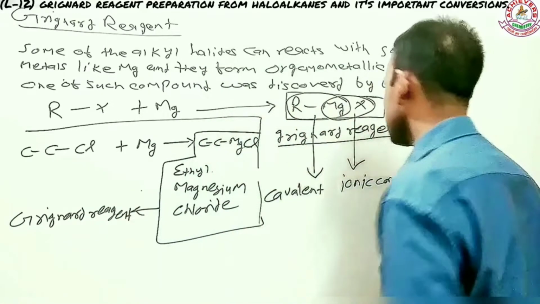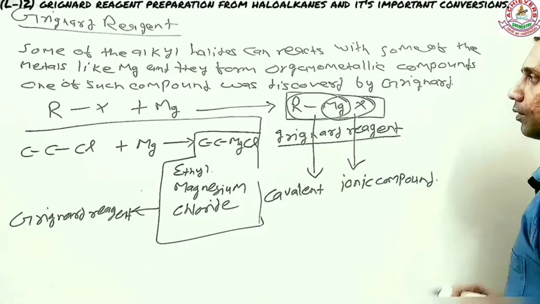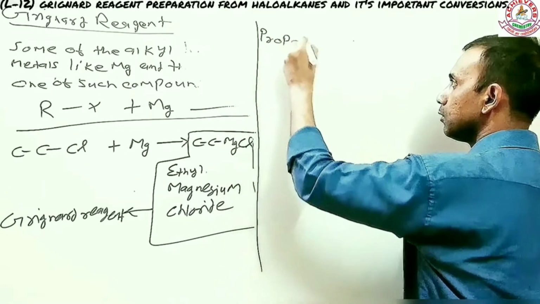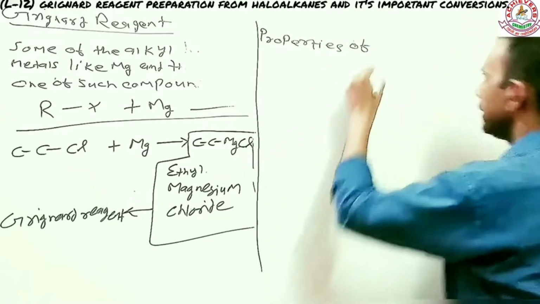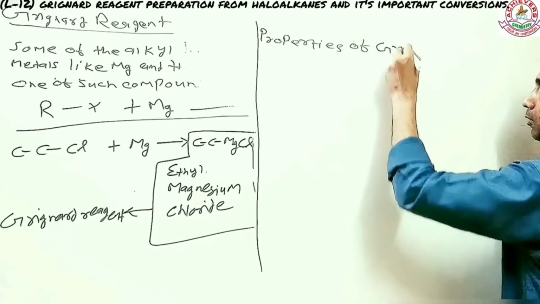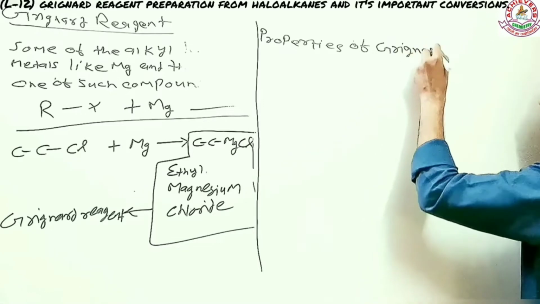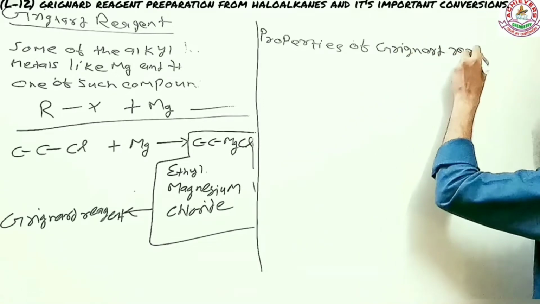Now what next I am interested to take you through is the properties of Grignard reagent.